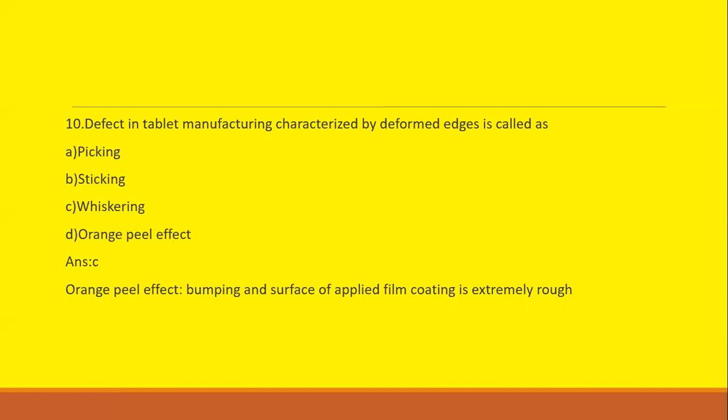What is the orange peel effect? Picking and sticking we have seen in the last slide. Now what is the orange peel effect? The orange peel effect is bumping, and the surface of the applied coating is extremely rough. Then it is known as the orange peel effect.